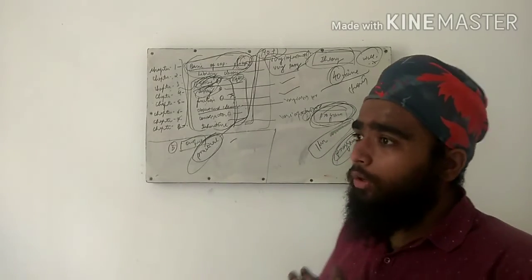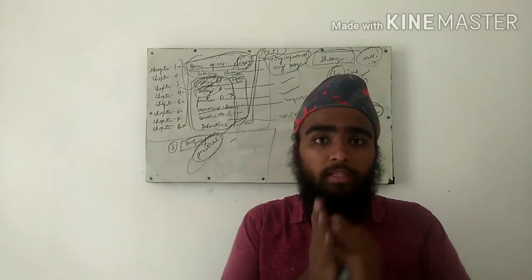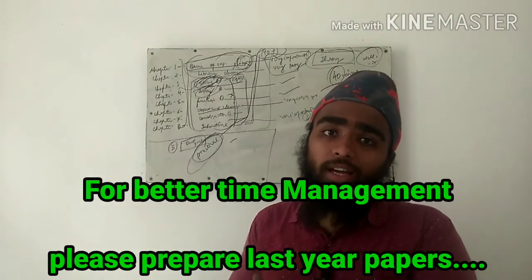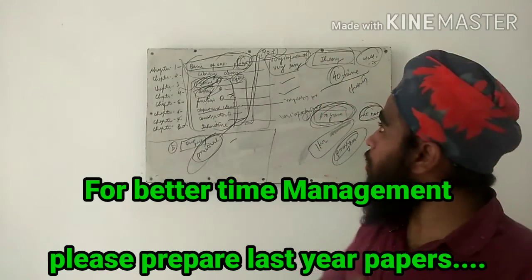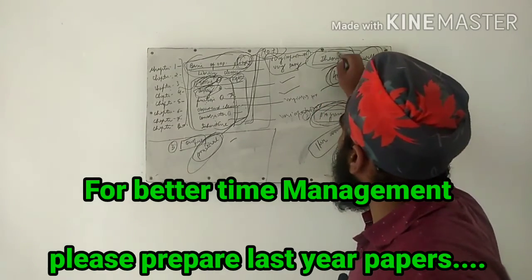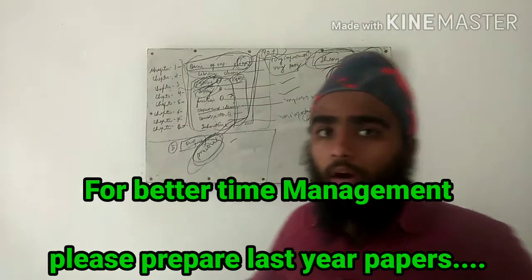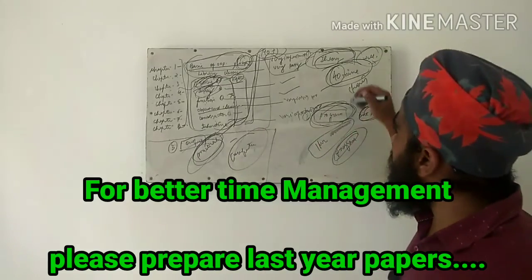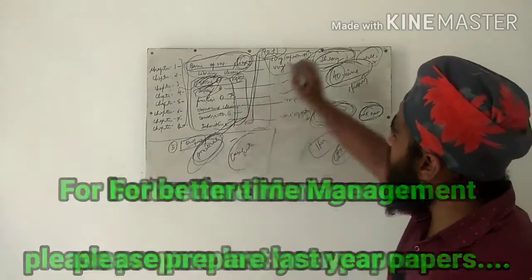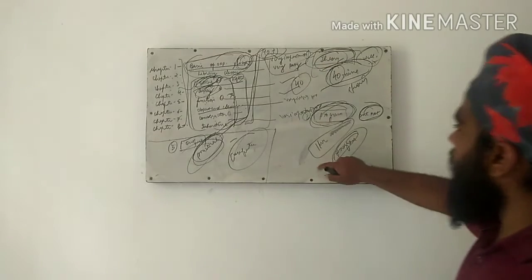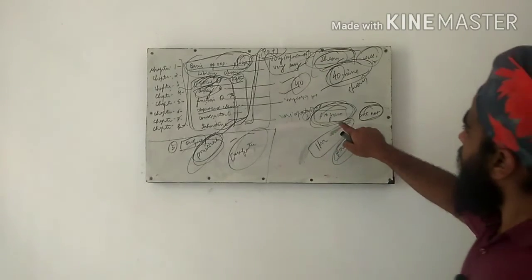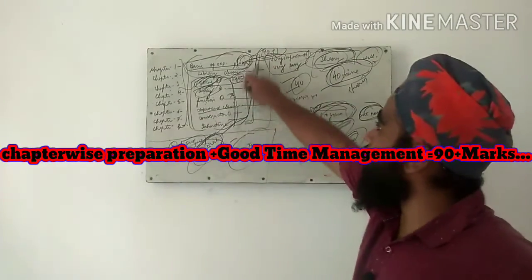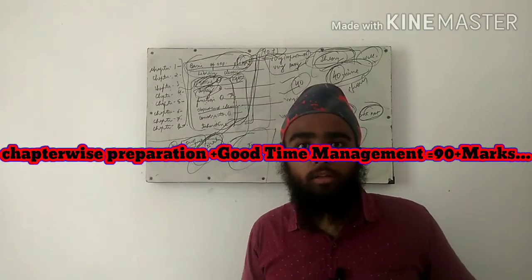So please practice previous year papers. Keep a watch with you and see how much time you take to complete the theory and output part of the computer application paper. If your time management is such that you complete the theory part in the first 40 minutes and get 1 hour and 20 minutes for programs, then only you are able to get 90 plus marks, along with this chapter wise preparation.